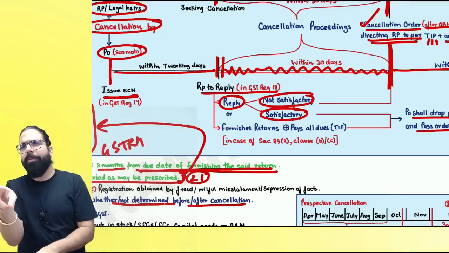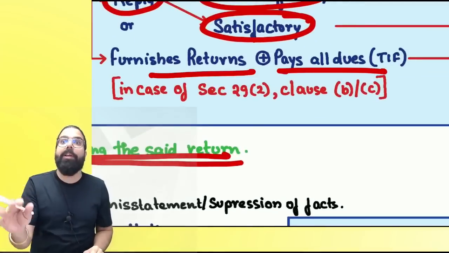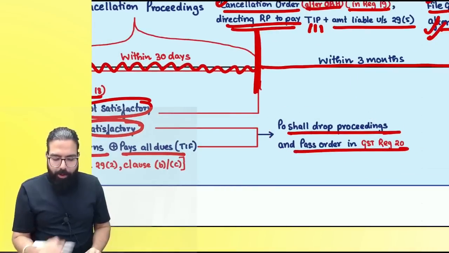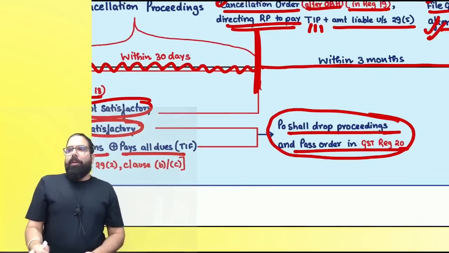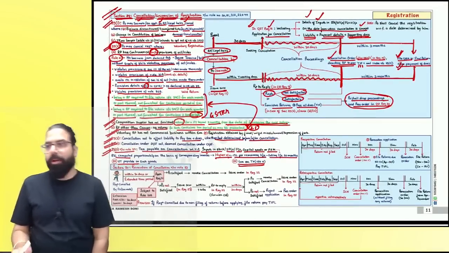The show cause notice came, you filed your return and paid all the dues without replying, and then they tell you, sir, your proceedings will be dropped. Is that clear, everyone? I have not discussed it in more detail, but I think this should be good enough. Can we go ahead, everyone?